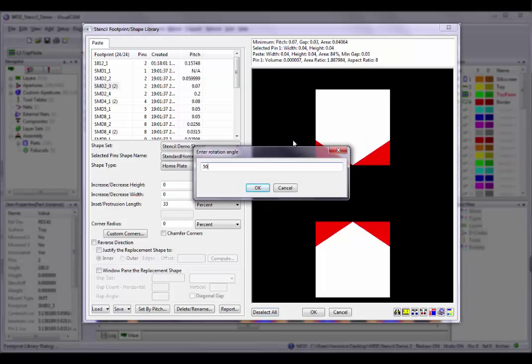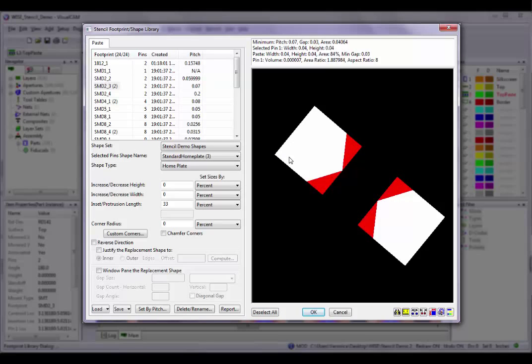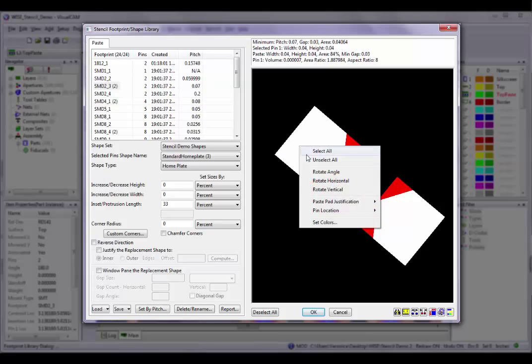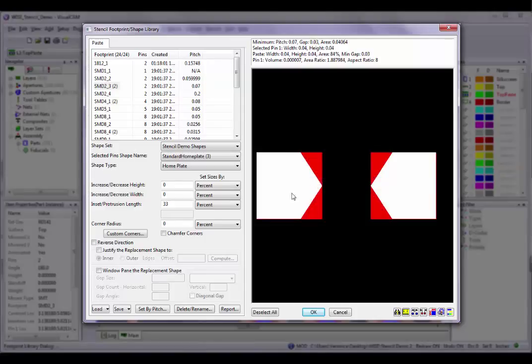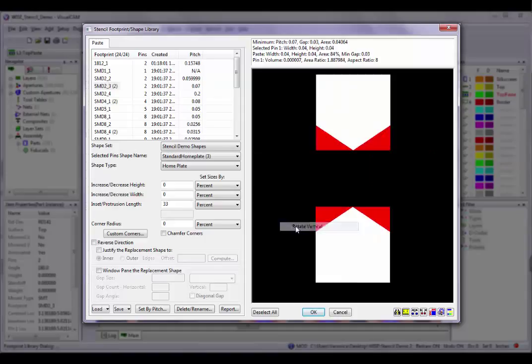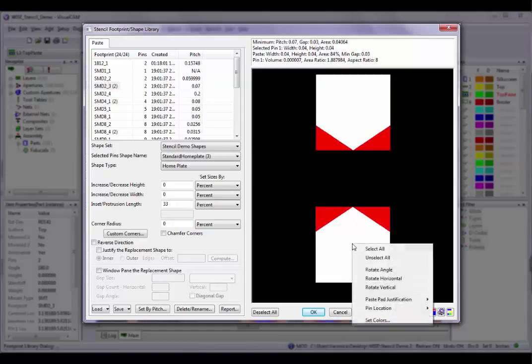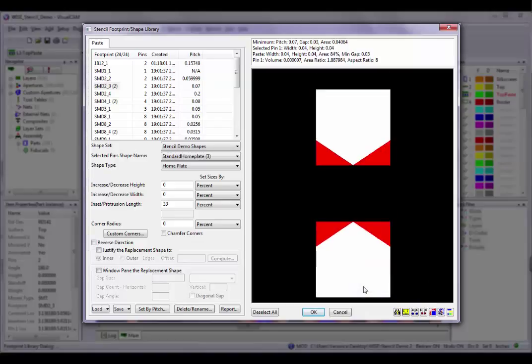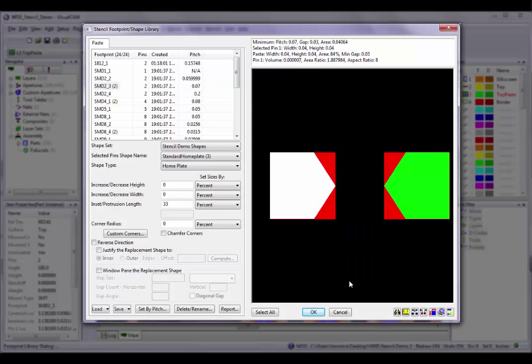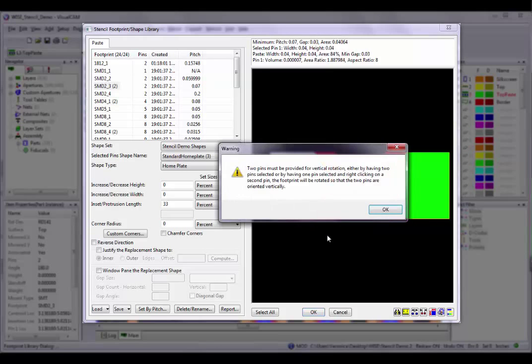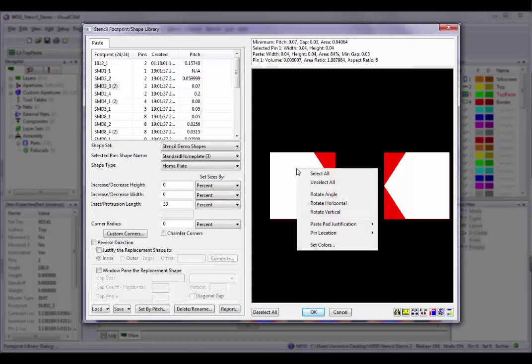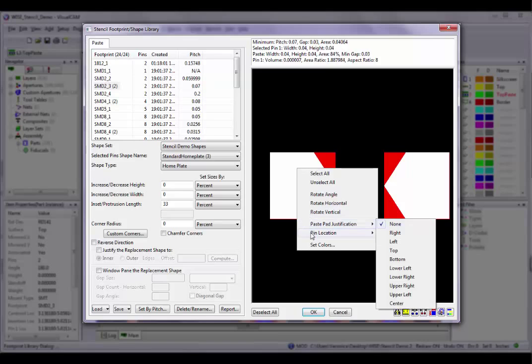Rotate Angle will invoke another dialog box where you can enter a specific angle in order to rotate the footprint. Rotate Horizontal will rotate a two-pin part so that two selected pins are horizontal to each other. Rotate Vertical will rotate the part so that two selected pins are vertical to each other. Note that if the vertical or horizontal version of the Rotate command is invoked, and two pins are not selected, either more or less, then you will be prompted to select two pins prior to invoking the command, and the command will be ignored.